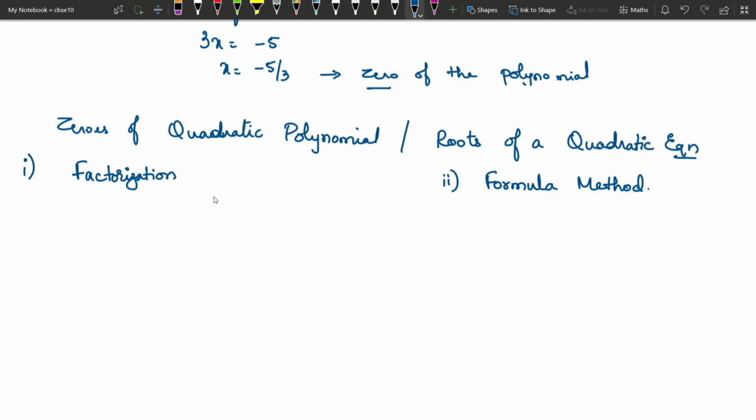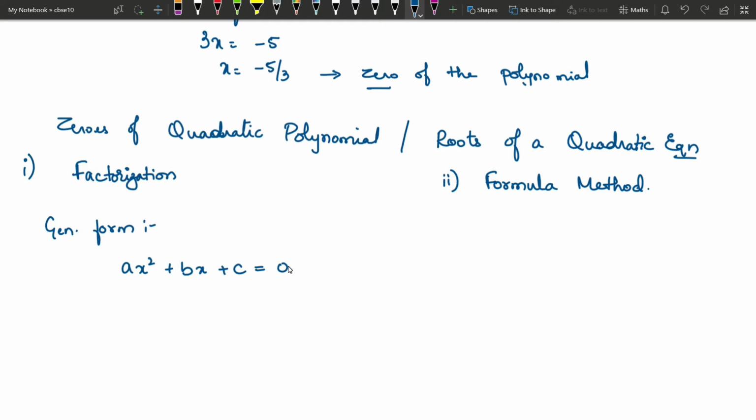Now the general form of a quadratic polynomial is ax square plus bx plus c equals 0.